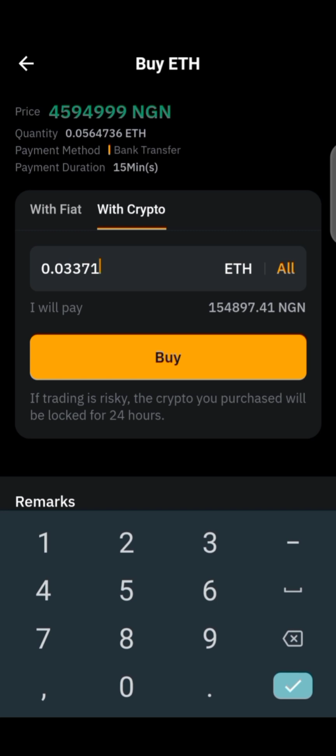There's no difference here. What you just need to do, since this guy is selling at the price of 4,594,999 naira, in your own aspect you are going to sell your own a little bit lower than this guy. You are going to put your own at, let's say, 4,594,998. That is just the trick. Just a difference of one digit, and you are going to be on top of this guy. You understand? So let's go to our calculator and see something for ourselves.